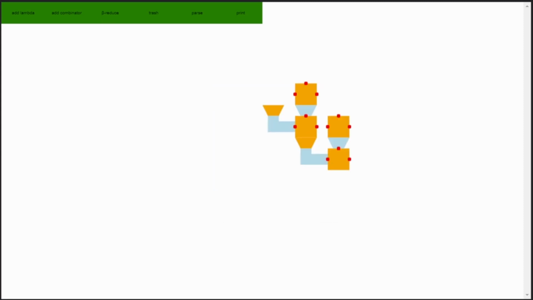And you can keep doing this over and over and it will never reach a beta normal form. This is called the omega combinator, and it's an example of a divergent expression. It's just one that doesn't have a beta normal form.